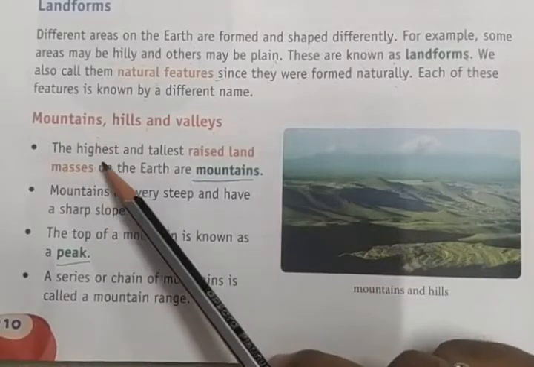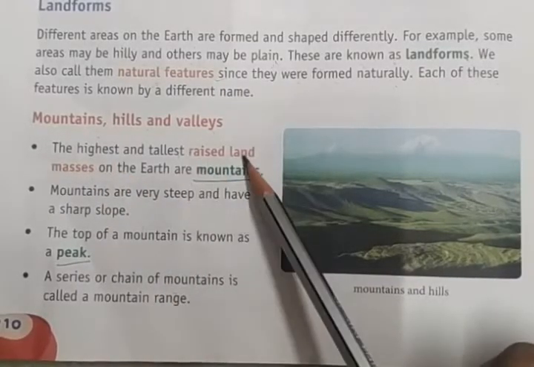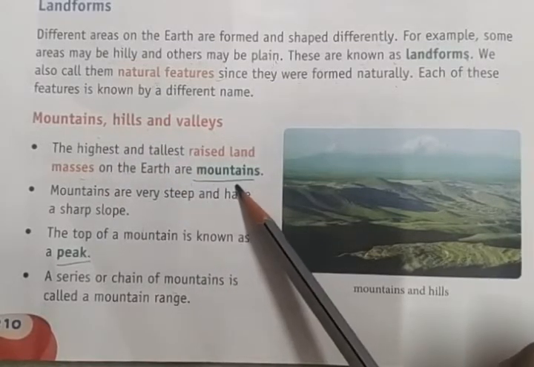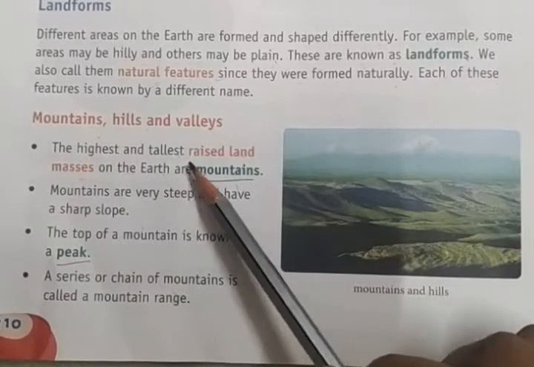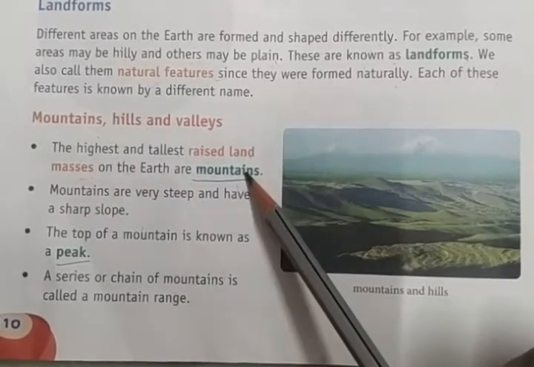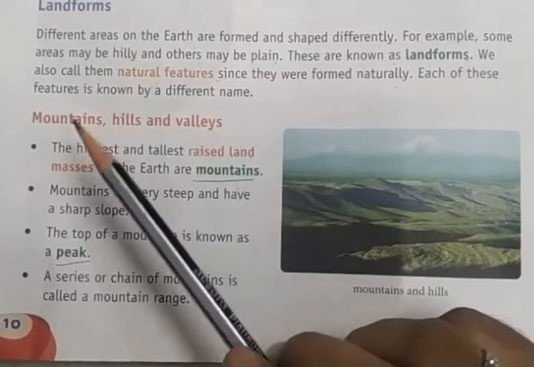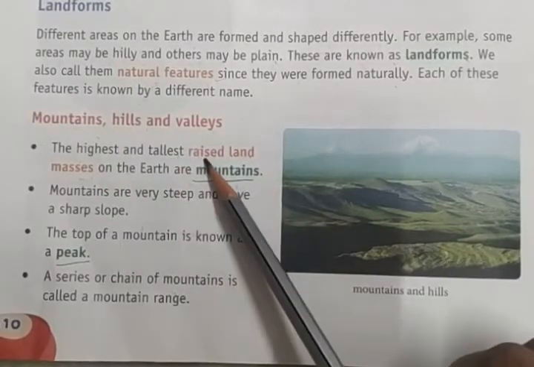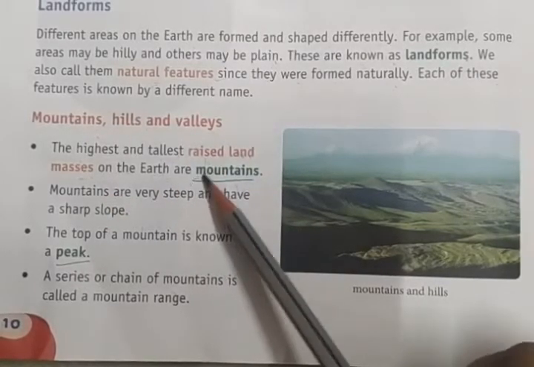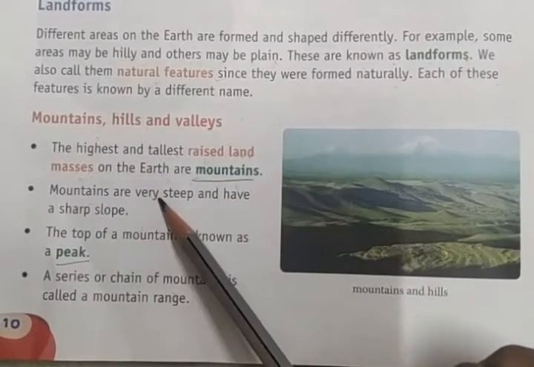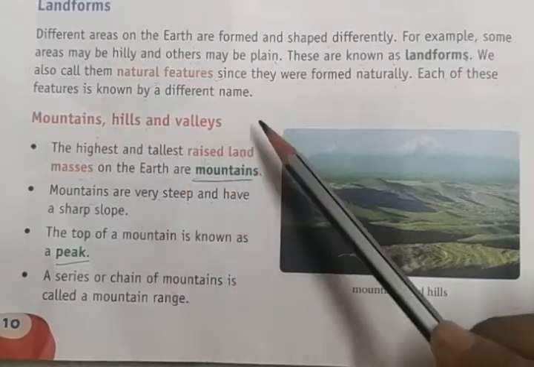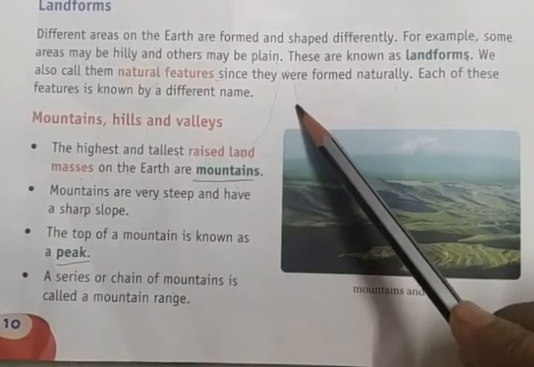The highest and tallest raised land masses on the earth are mountains. What are mountains? The highest and tallest raised land masses on the earth.